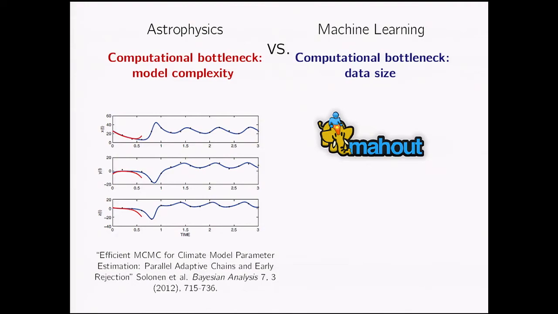Another, similar distinction that I've noticed is where we spend our computational effort, although this can break down too. Historically in astronomy, it's been hard to acquire our data. Think of Tycho spending 30 years acquiring those 2 million data points. So we tend to spend our effort computing the very complicated physical models rather than handling the size of our data. Whereas in machine learning, we're often dealing with large data sizes, and that's where our computational bottlenecks occur.